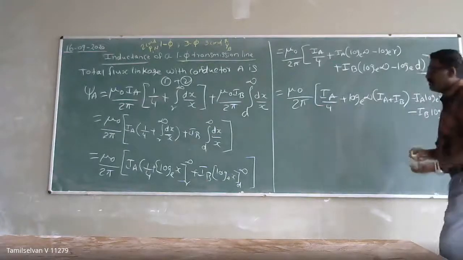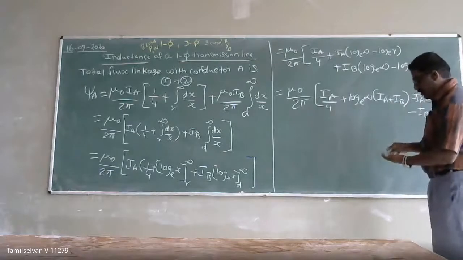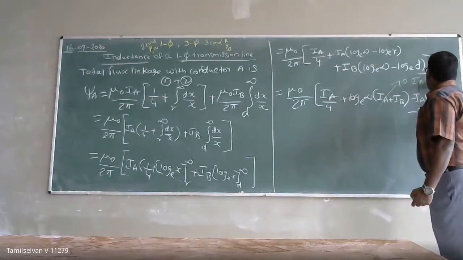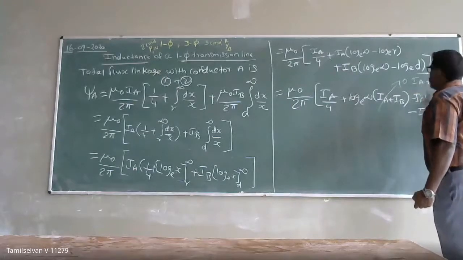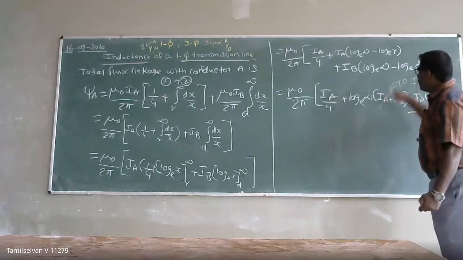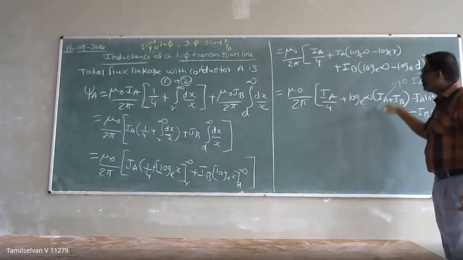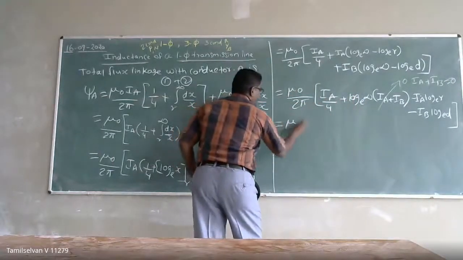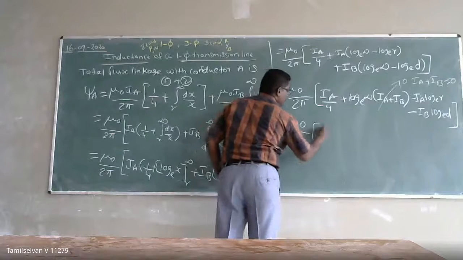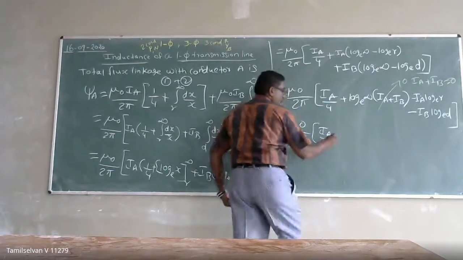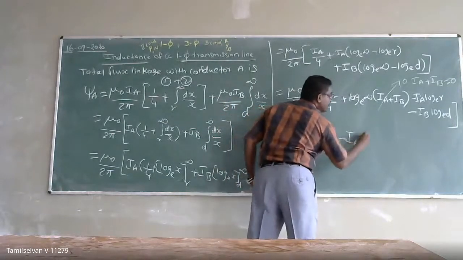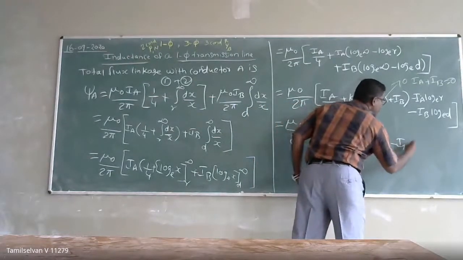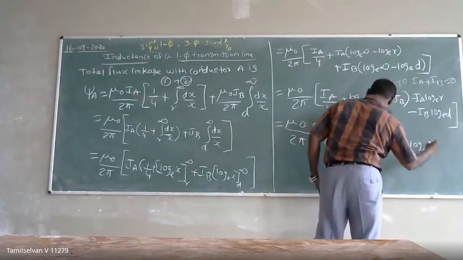Right? So we know that this is 0, why? Because IA plus IB equals 0. So this goes to 0, because anything multiplied by 0 becomes 0. So I can get mu naught by 2 pi, IA by 4 minus IA into log base e of r minus IB into log base e of d.